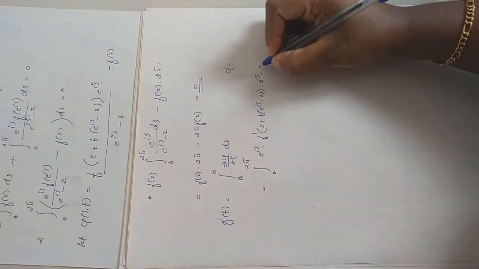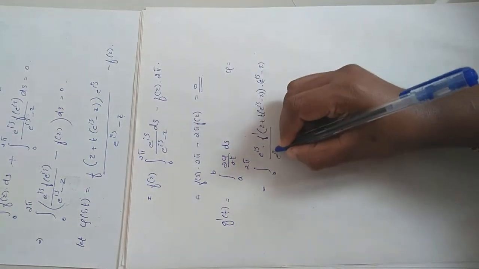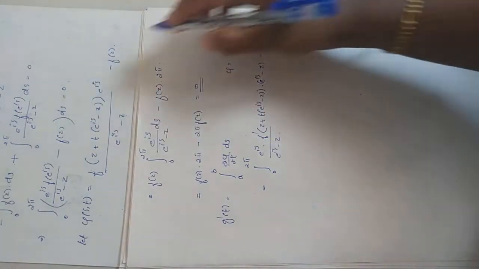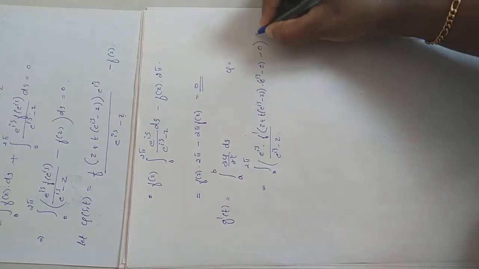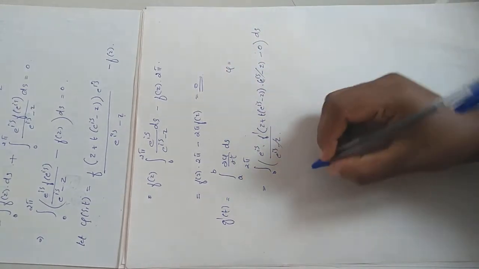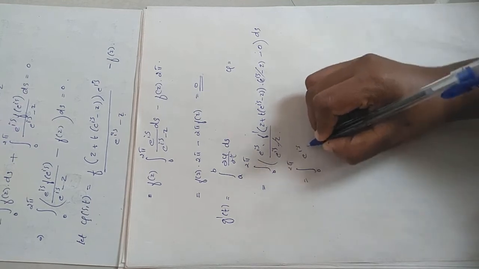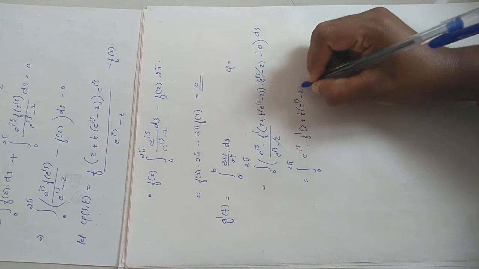e^{is} minus z, and there is a constant term again in the denominator, that is e^{is} minus z. Minus, what is the derivative of f(z)? t is not a variable here, therefore that derivative will become 0. So this thing will be cancelled. We get the integral from 0 to 2π of e^{is}, f'(z plus t(e^{is} minus z)), times (e^{is} minus z), divided by e^{is} minus z, ds.